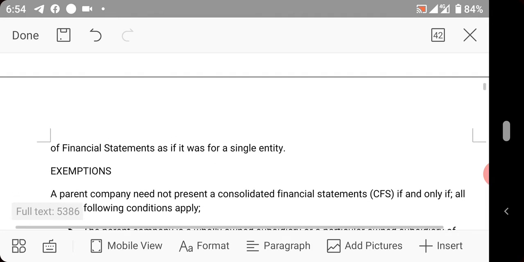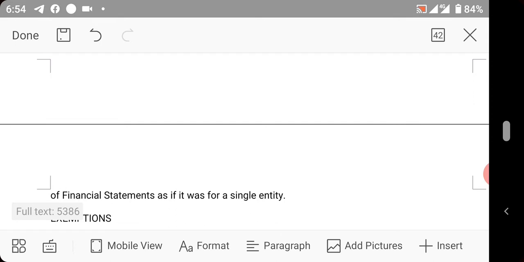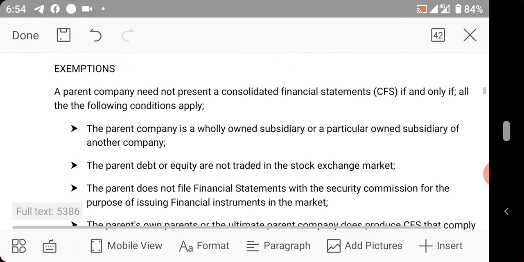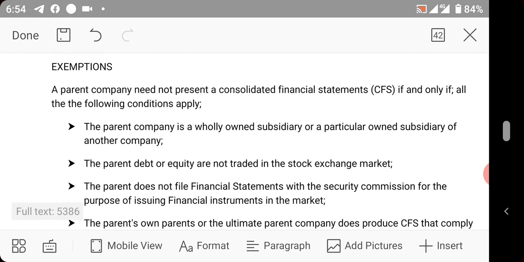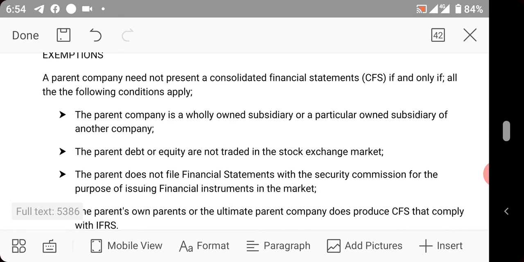Now, requirements to prepare consolidated financial statement. IFRS states that a parent and a subsidiary shall prepare financial statements as if they are of a single entity. But there are exemptions. Why should a company be exempted? This came out in the last three diets. One, the parent company is a wholly owned subsidiary.